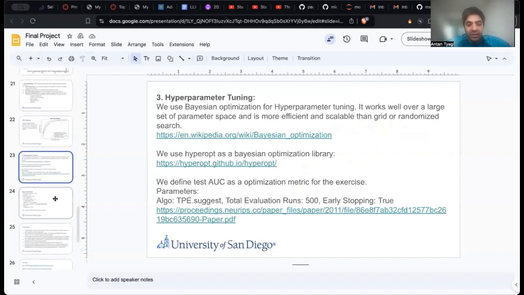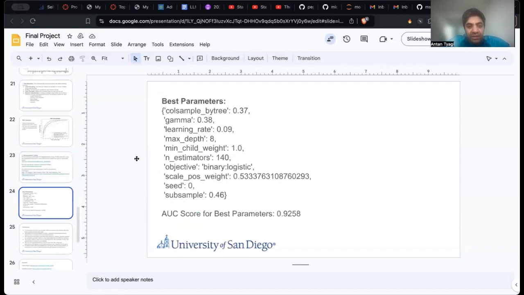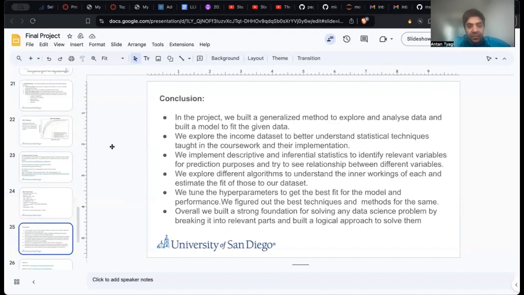So we used HyperOpt, which is an open source implementation of Bayesian optimization. For the test parameters, we used AUC as the optimization metric and the Tree-structured Parzen Estimator suggestion as the algorithm, which ran for around 500 evaluations with early stopping in place. These are the best hyperparameters we obtained for the XGBoost model. With the AUC score we found a marginal jump from 0.923 to 0.9258. We also had a good jump in precision with a somewhat drop in recall. However, for this purpose, we went ahead with the AUC score.